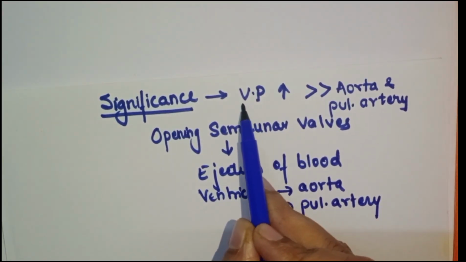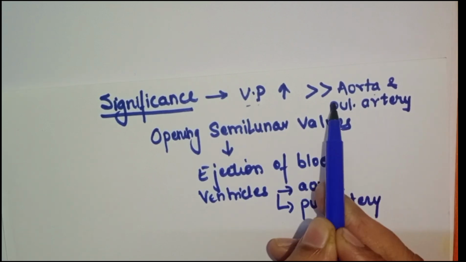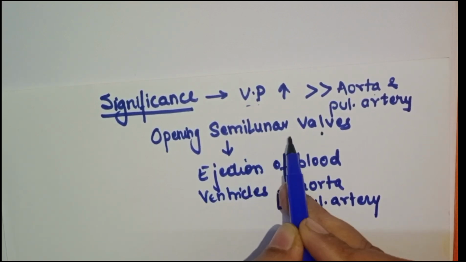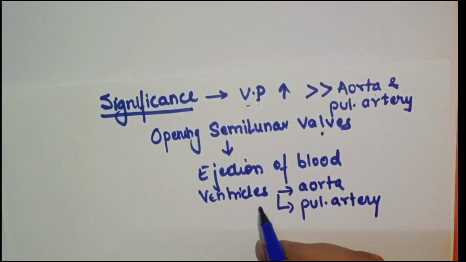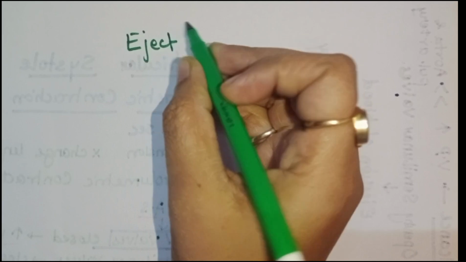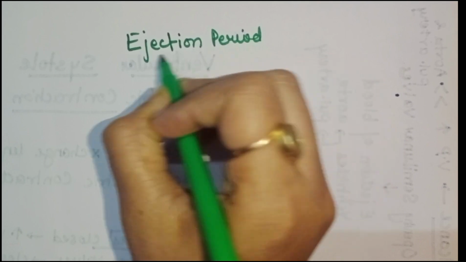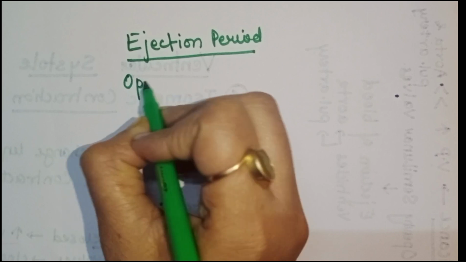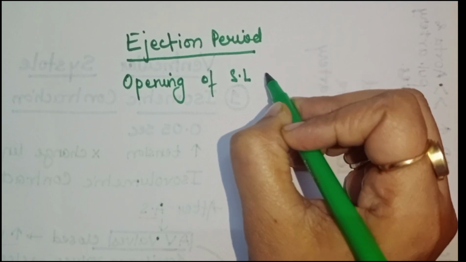What happened is that when ventricular pressure is more than the pressure of the aorta and pulmonary artery, that causes opening of the semilunar valve, and because of the opening of the semilunar valve there is ejection of blood from ventricles to aorta and pulmonary artery. Second phase of the ventricular systole is the ejection period, and due to the opening of semilunar valve and